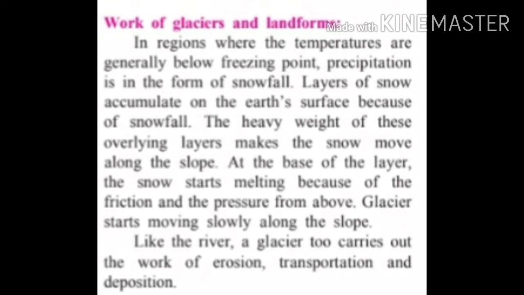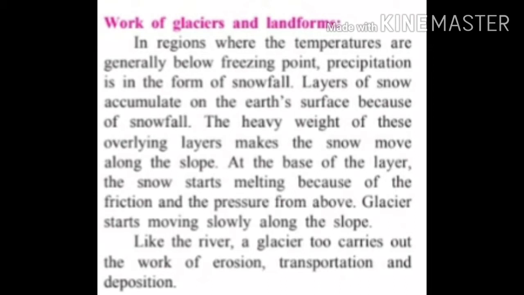Most of the glaciers originate in the Himalayan ranges, because the Himalayan mountain ranges are located at the highest altitude, and the temperature of that region is always below 0 degrees Celsius throughout the year. It means the temperature is always below freezing point throughout the year in the Himalayan region. So rivers and glaciers originate in the Himalayan mountainous regions.